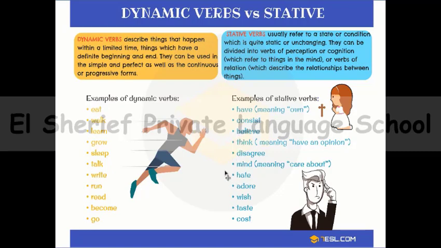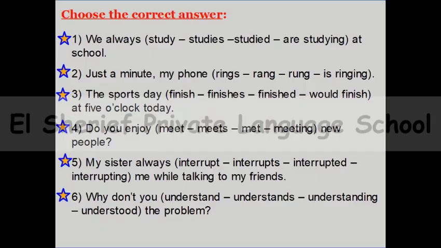Can you say, I'm disagreeing with you? Of course not. You can say, I disagree with you. So you can't add ing to the stative verbs: adore, wish, cost, hate. All of these are examples of stative verbs. And by the way, we can go on to practice some of what we said.